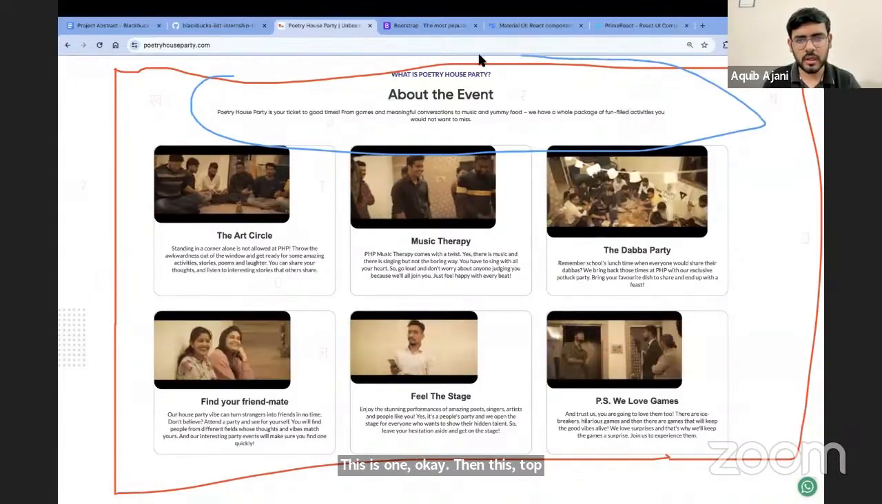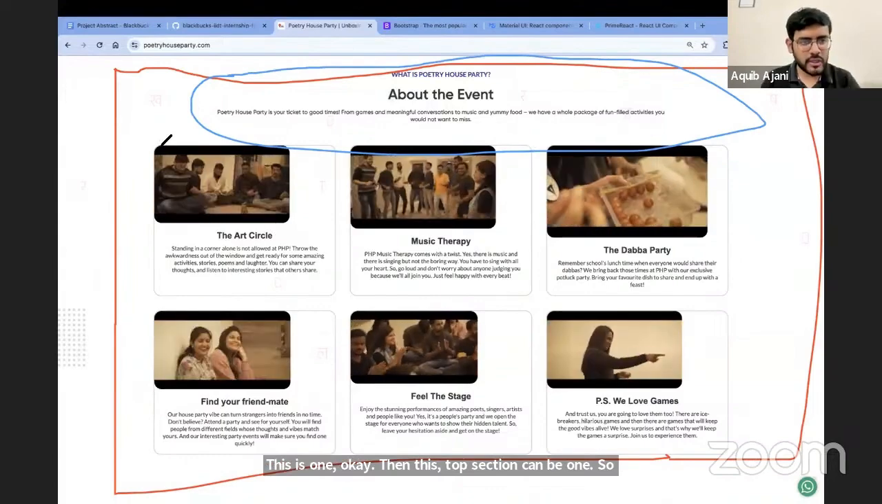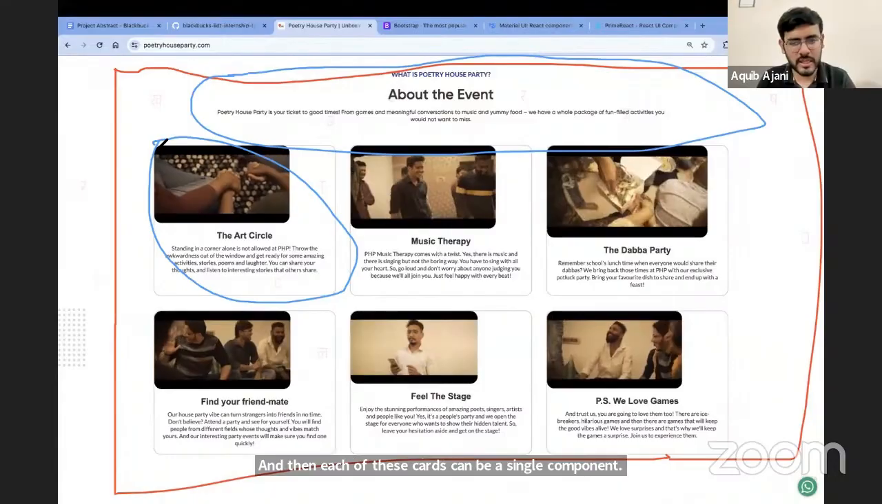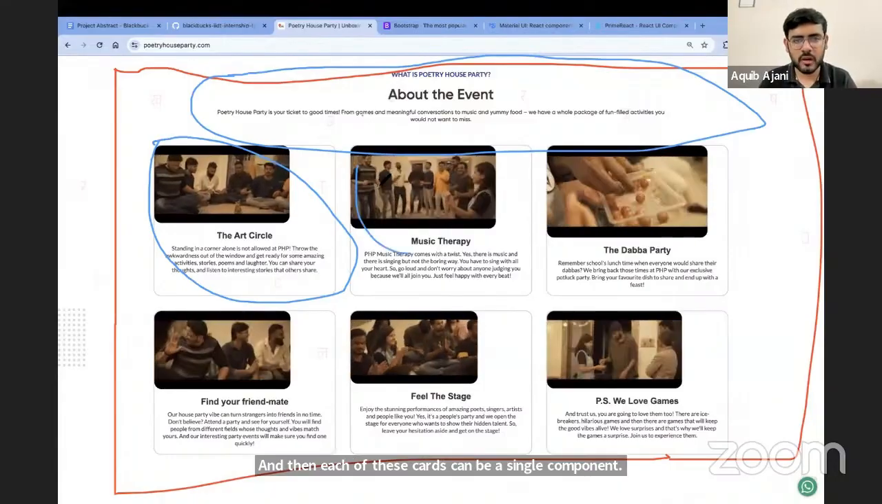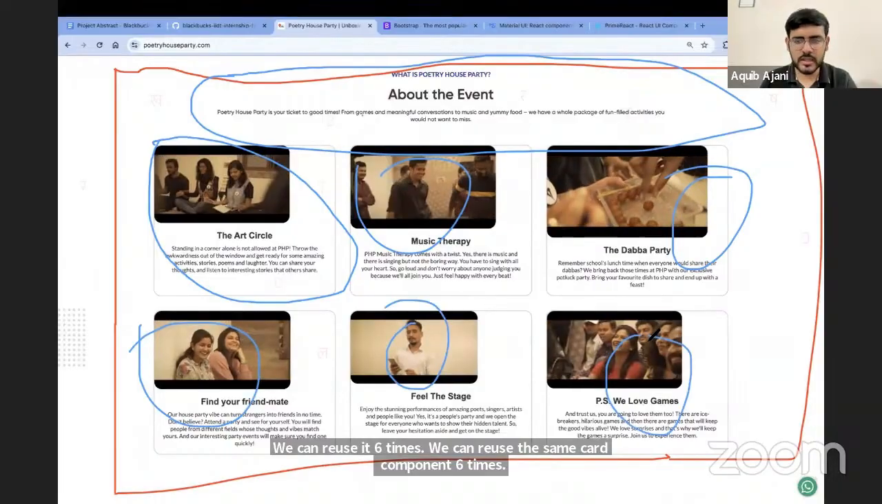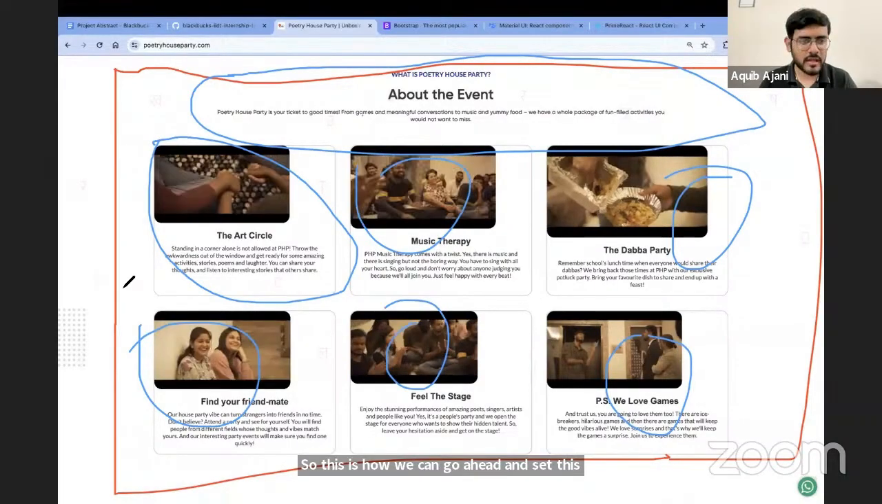So this part can be one component. And then each of these cards can be a single component. We can reuse the same card component 6 times. So this is how we can go ahead and set this up. This is the React structure.